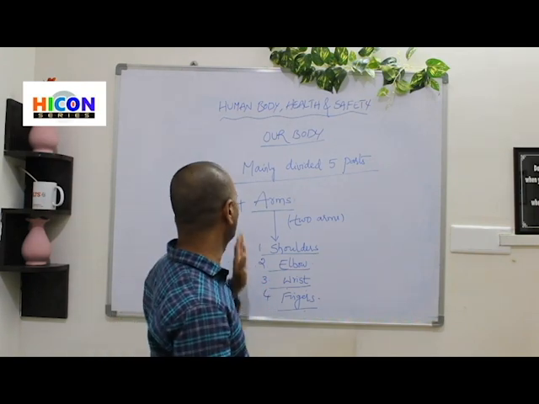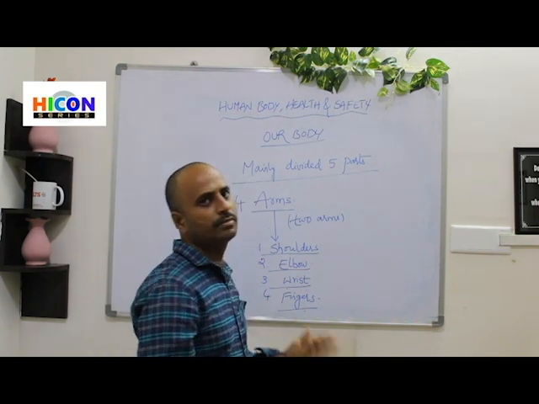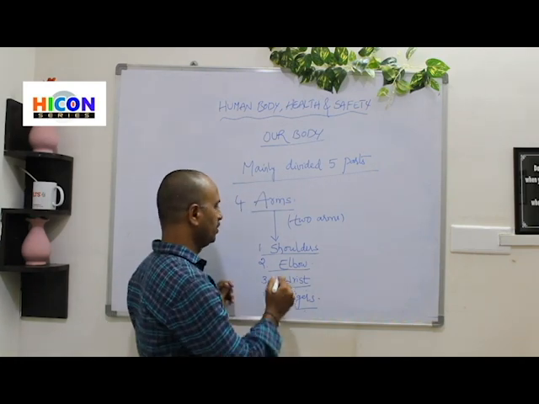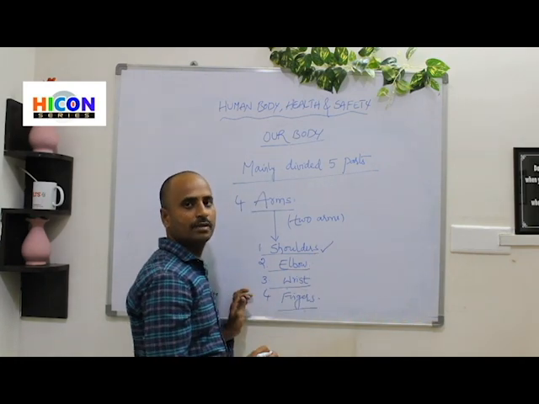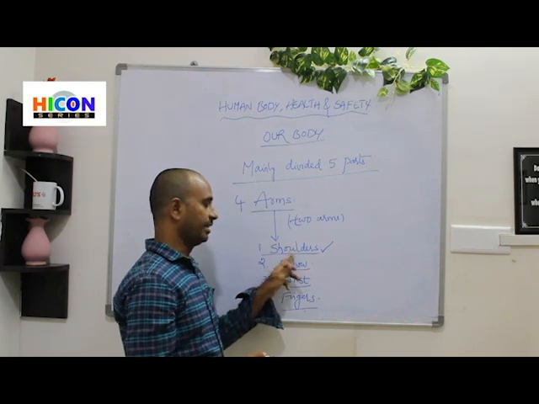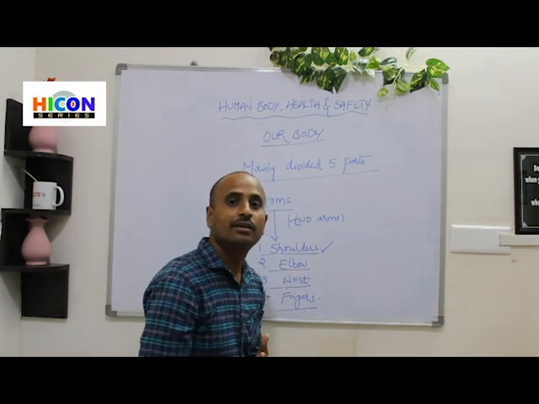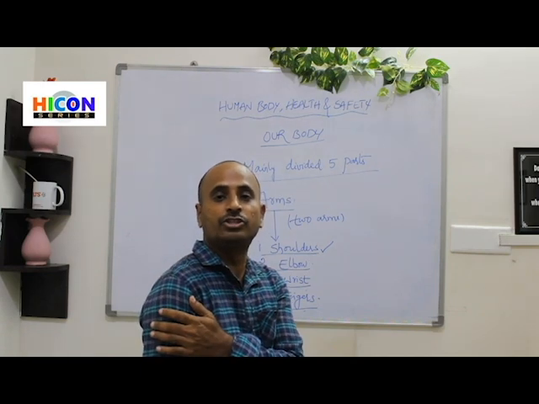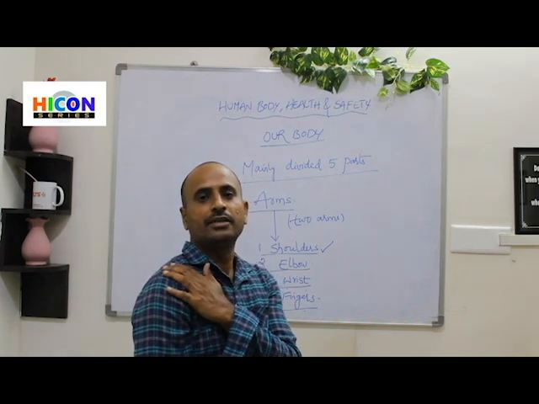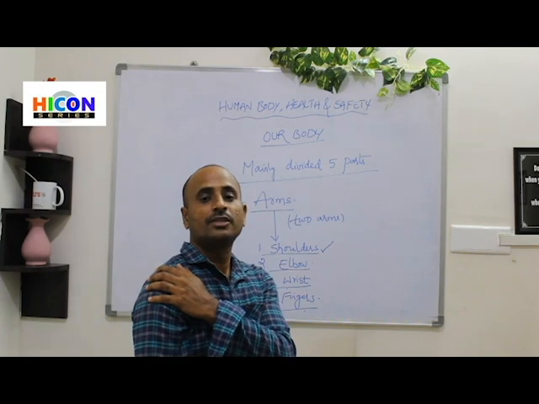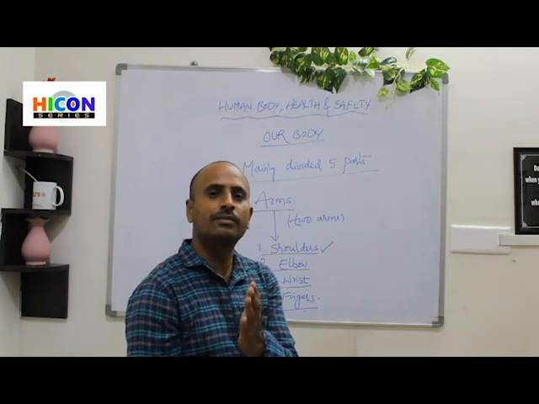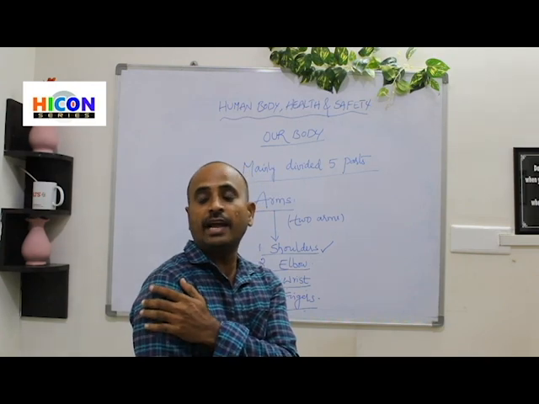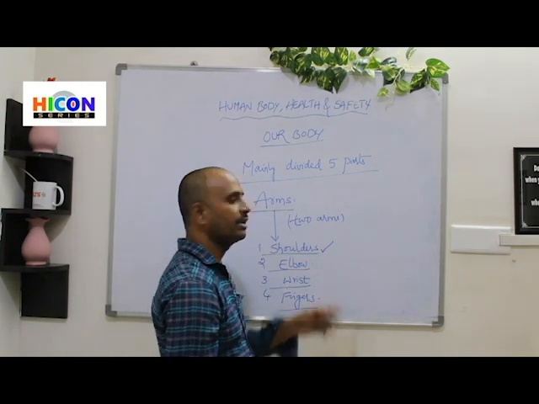So this is about the part arm. So how many parts do we have? The arm has shoulders. That is the region where the arm is located. That means the place where the arm is attached to the trunk is called shoulder.